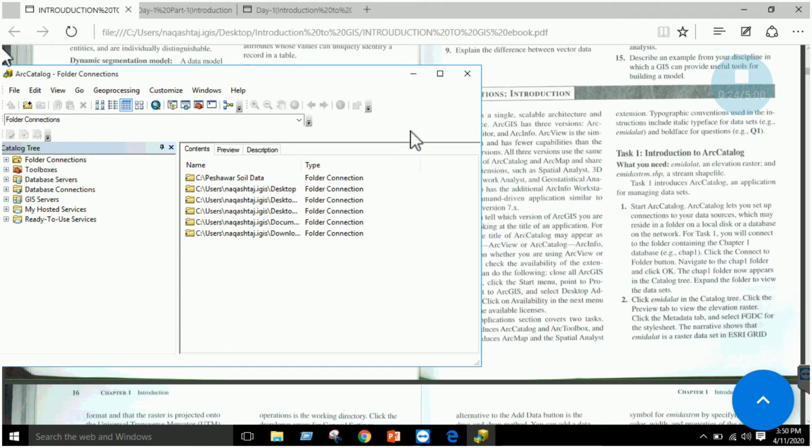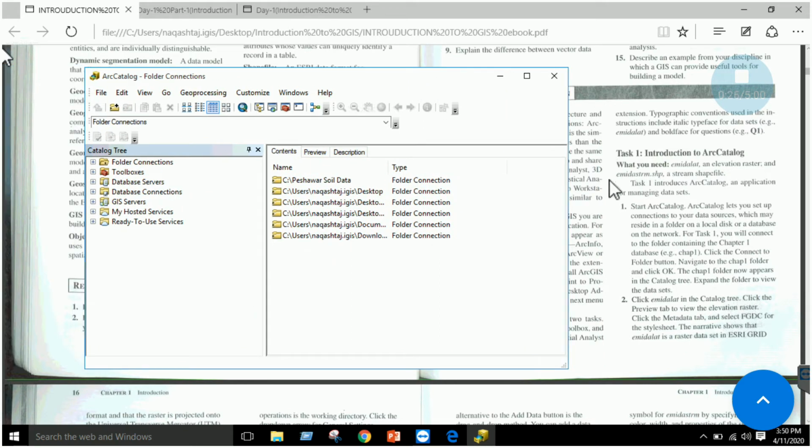We will be dealing, when we will be making georelational data, we will be making some databases, and there we will see how we can perform the cataloging of the data, right? Here we must understand only one thing, that ArcCatalog is mostly used for arranging our data set, changing the data arrangements, right, and arranging our data in proper folders or databases, right?